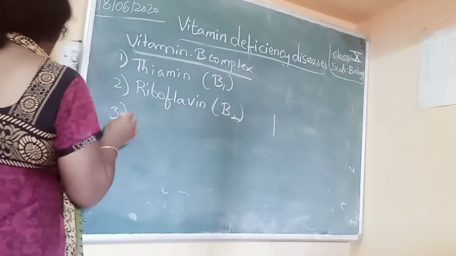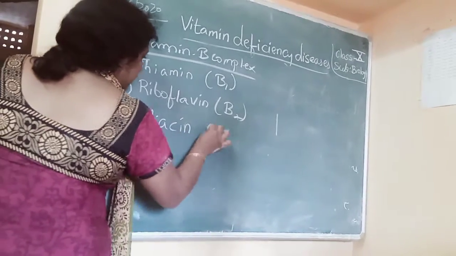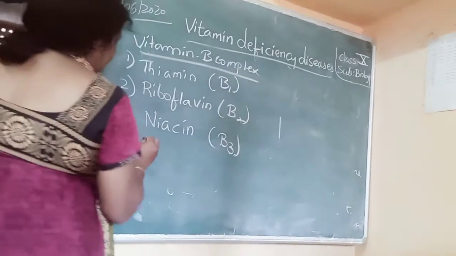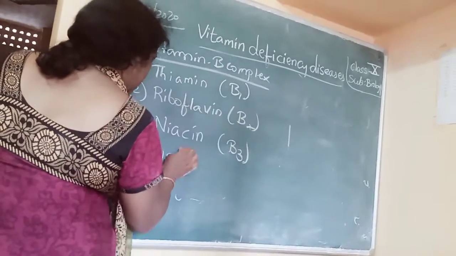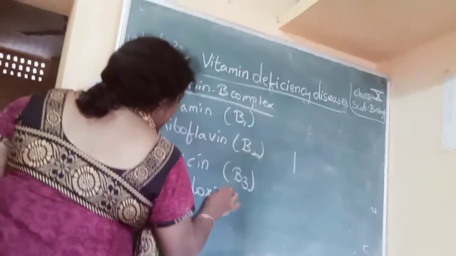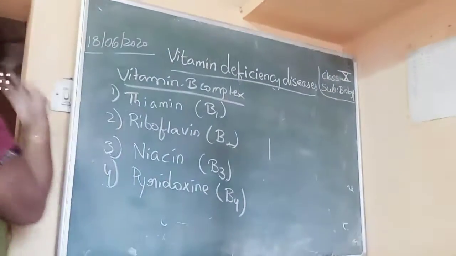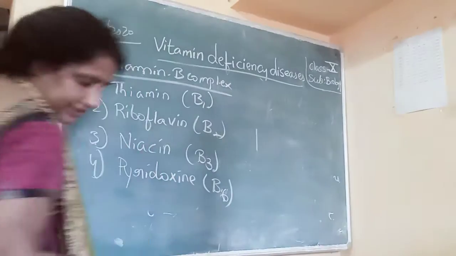Next, niacin, which is called B3. Next, pyridoxine, which is called B6.